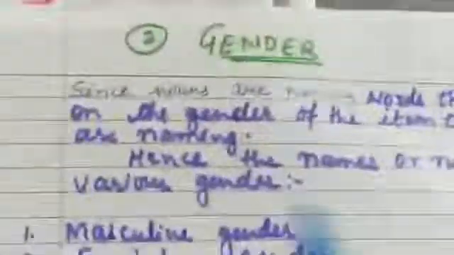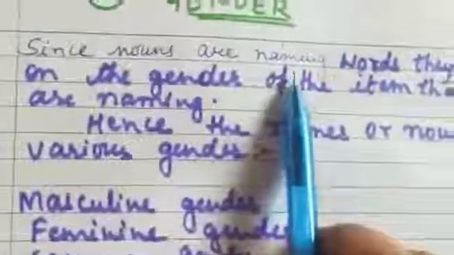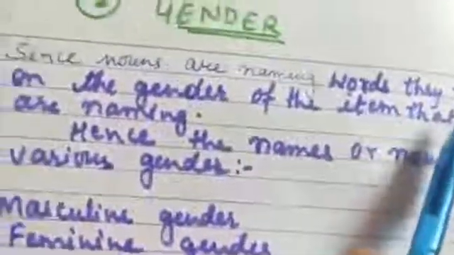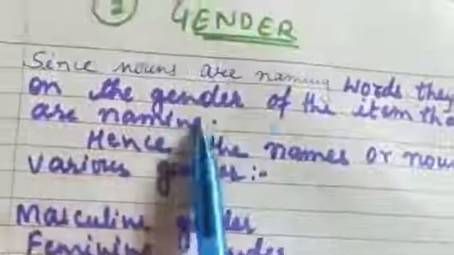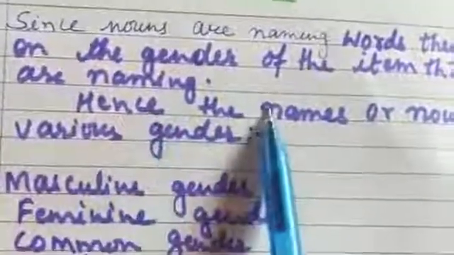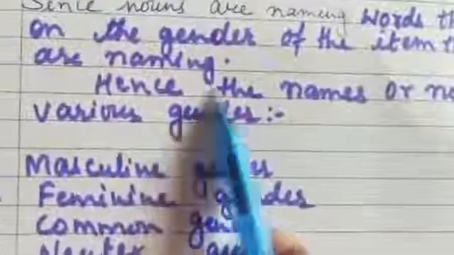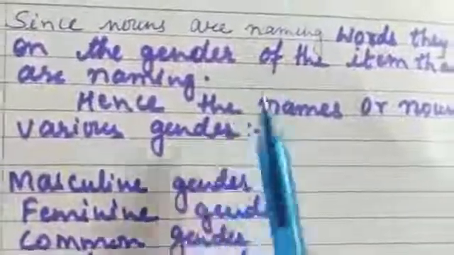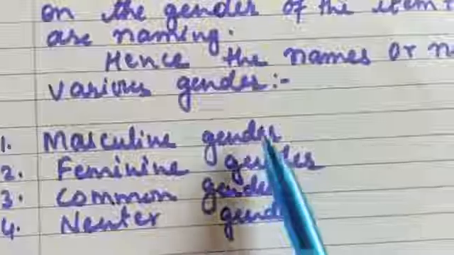So let's see what gender is. We know that nouns are naming words, so they name all kinds of things. They take on the gender of the item they name, like man, boy. Whatever thing they are naming, they take on the gender of that thing, either living or non-living. Hence these are categorized into 4 different kinds of gender: masculine, feminine, common and neuter. These are the 4 genders.